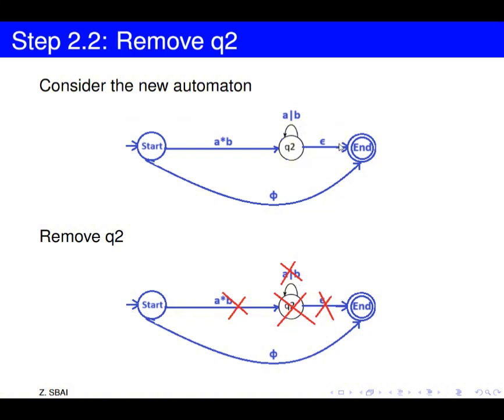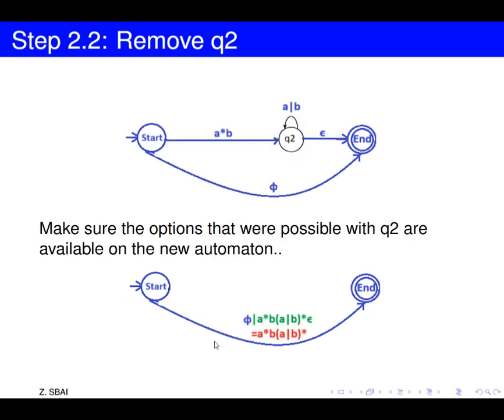Now we'll consider this new machine and remove Q2 with the same method seen for Q1. Okay, we will remove state Q2 and all the arcs going to it or going out of it. We'll write the new machine, and we'll take this transition and write on it the new regular expression.